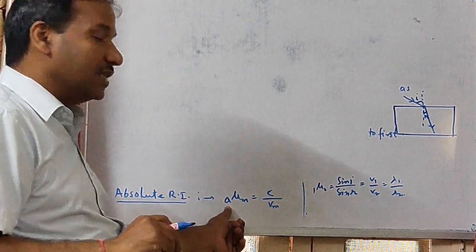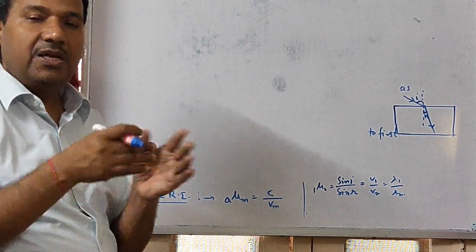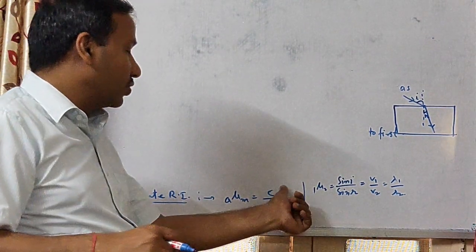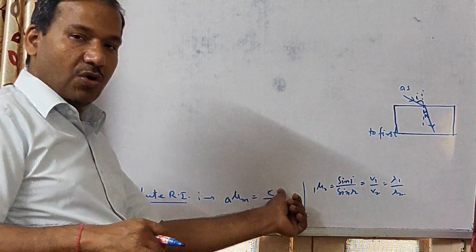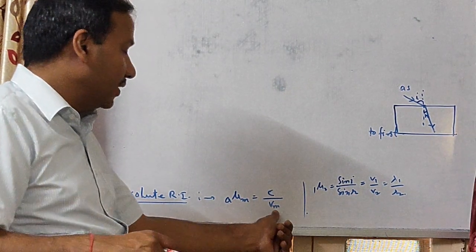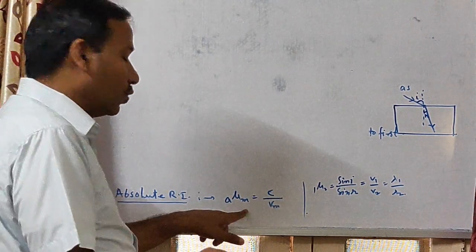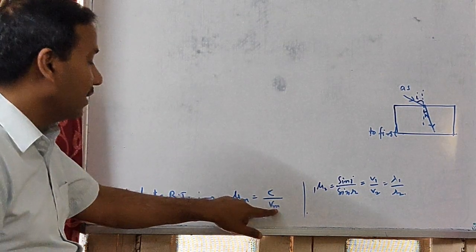Absolute refractive index means when light is traveling from air or vacuum to any medium, then the ratio of the velocity of light in air or vacuum to the velocity of light in the medium is defined, in any medium, as the absolute refractive index of that medium.